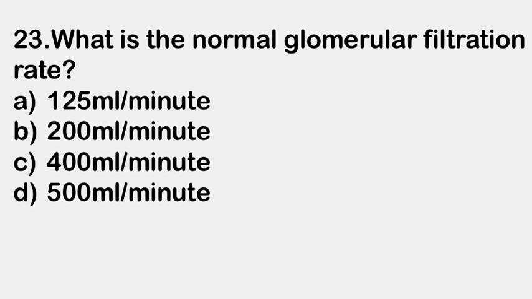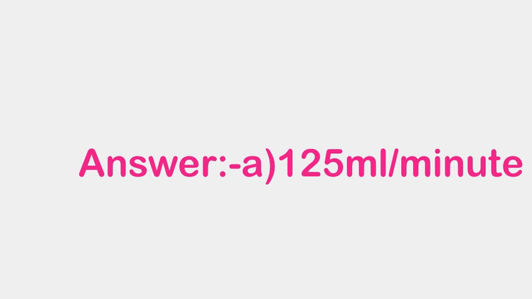Next question. What is the normal glomerular filtration rate or GFR rate? Option A, 125 ml per minute, B, 200 ml per minute, C, 400 ml per minute, and D, 500 ml per minute. Right answer is A, 125 ml per minute is a normal glomerular filtration rate.